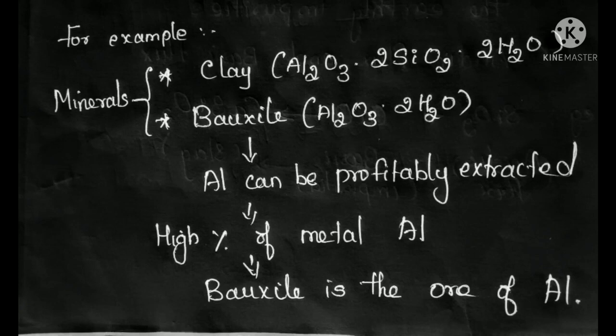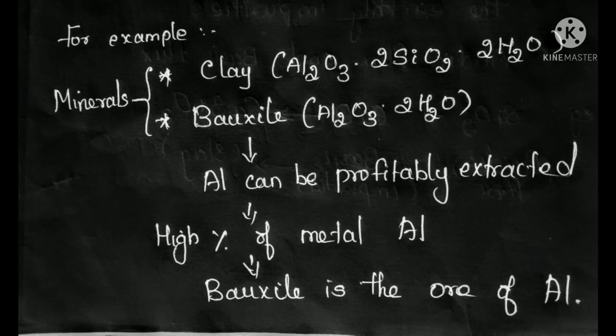Have you understood the difference between minerals and ore? So ore is also a mineral. If a metal can be extracted in a large percentage, in a profitable amount, then that mineral we call ore.